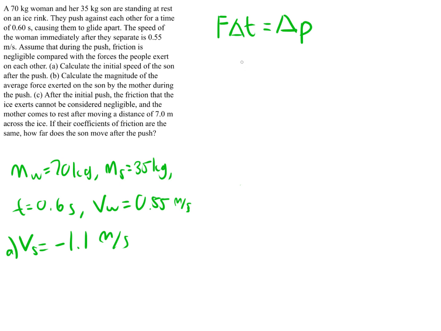And again, change in momentum is equal to the final momentum minus the initial momentum. But since neither of them had any initial momentum, this can be ignored, and the change in momentum is simply the final momentum.